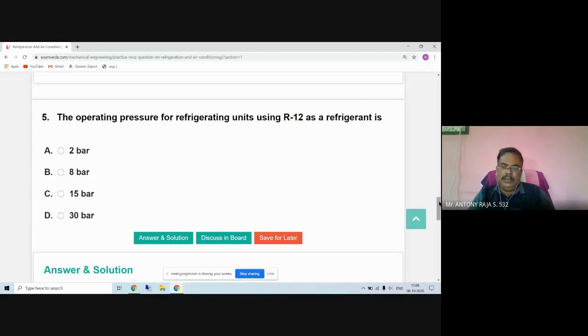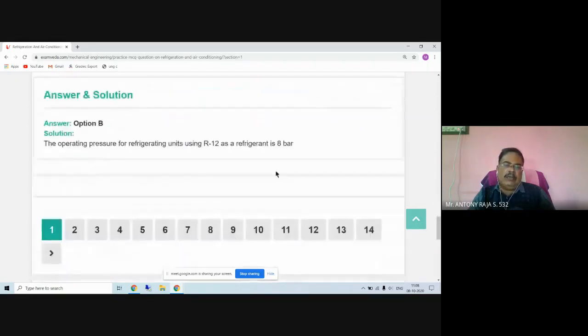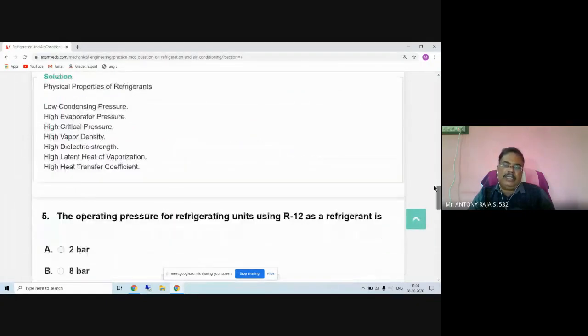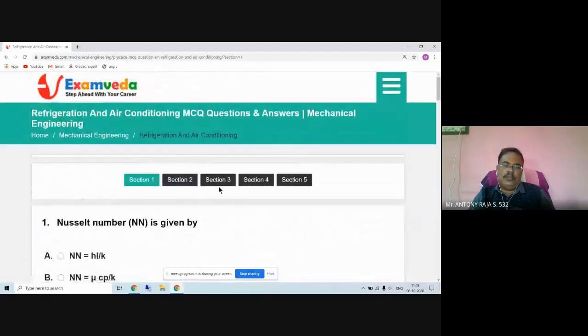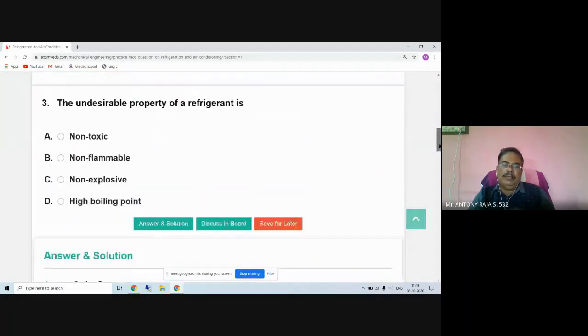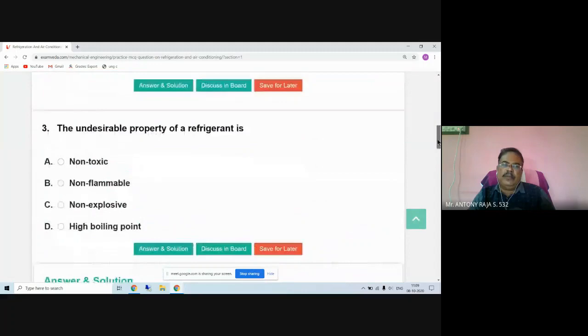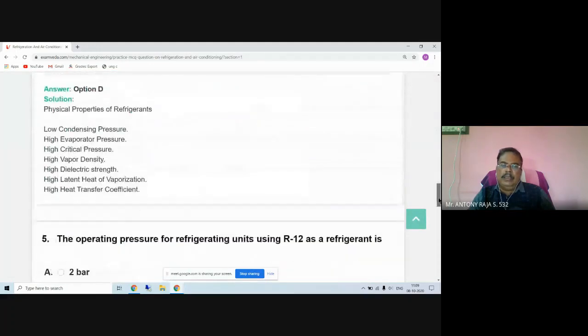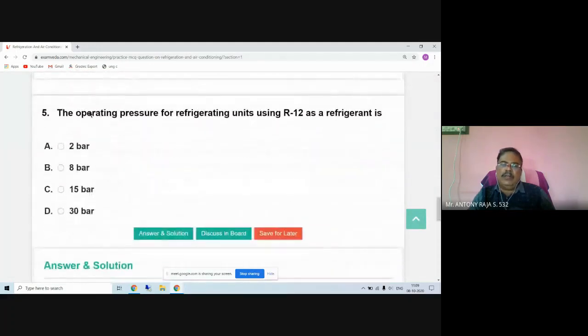Okay. So here explanation is not given, but the answer is given. So here what you have to do is, there are 5 sections given. Section 1, section 2, section 3, section 4 and section 5 are given. First you have to click section 1. Okay. 5 questions will appear. At the bottom you find that there are 5 questions here.